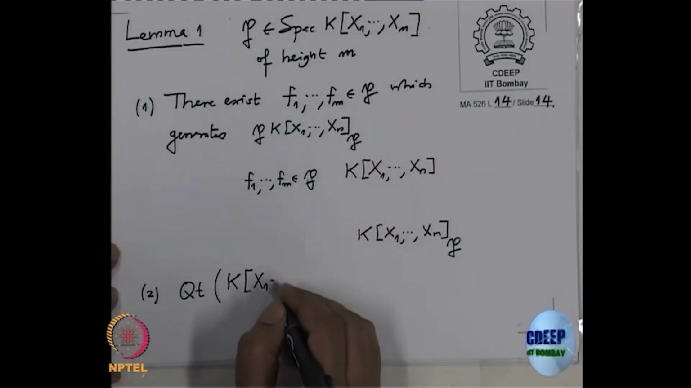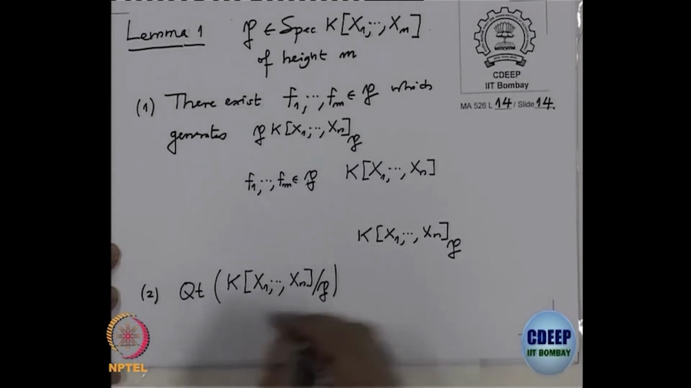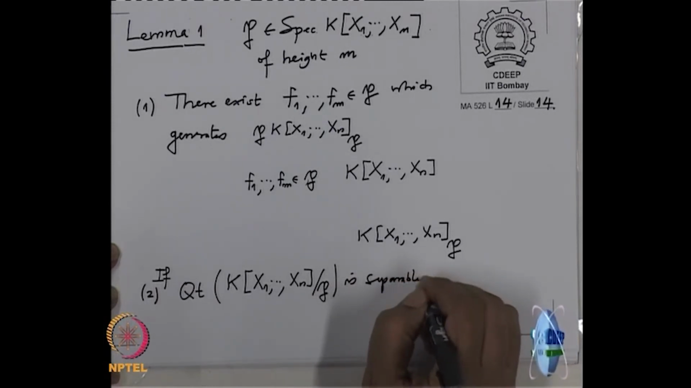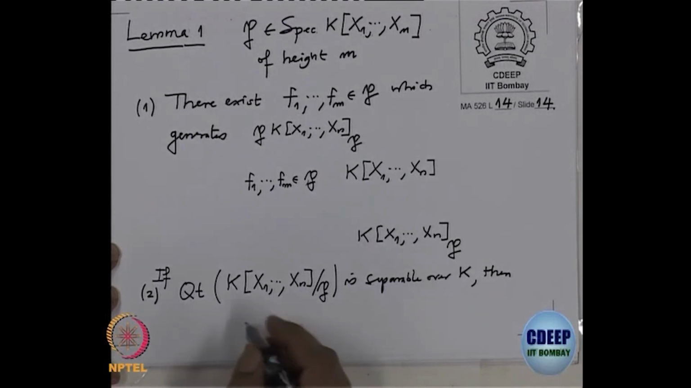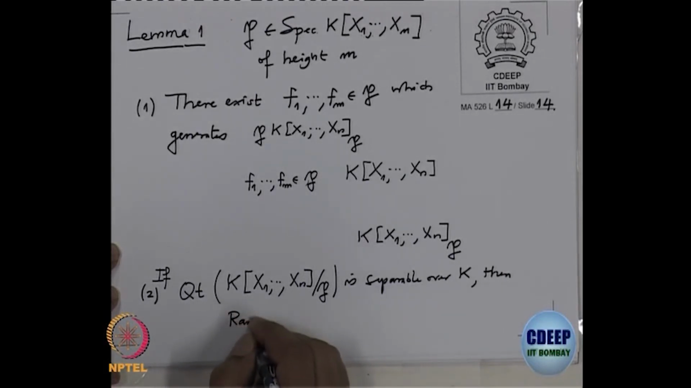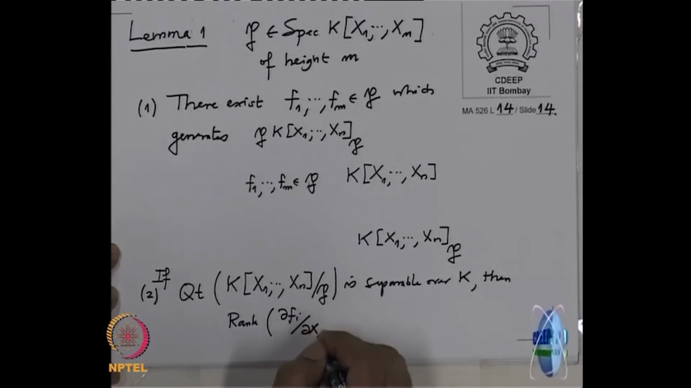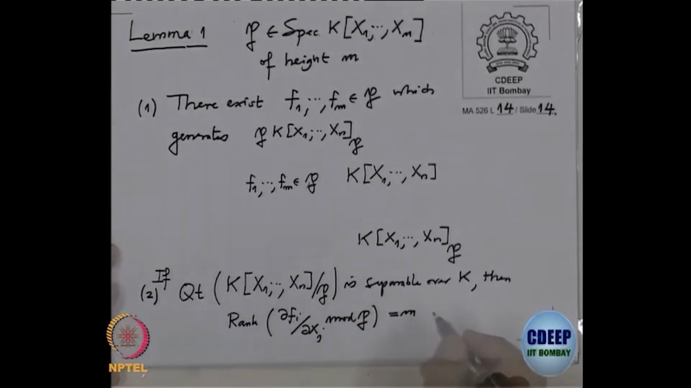And 2, if I look at the quotient field of k[x1 to xn] mod P, and this is a separable field extension, if this is separable over K, then the rank of the matrix of the fi's dxj's mod P is equal to m.